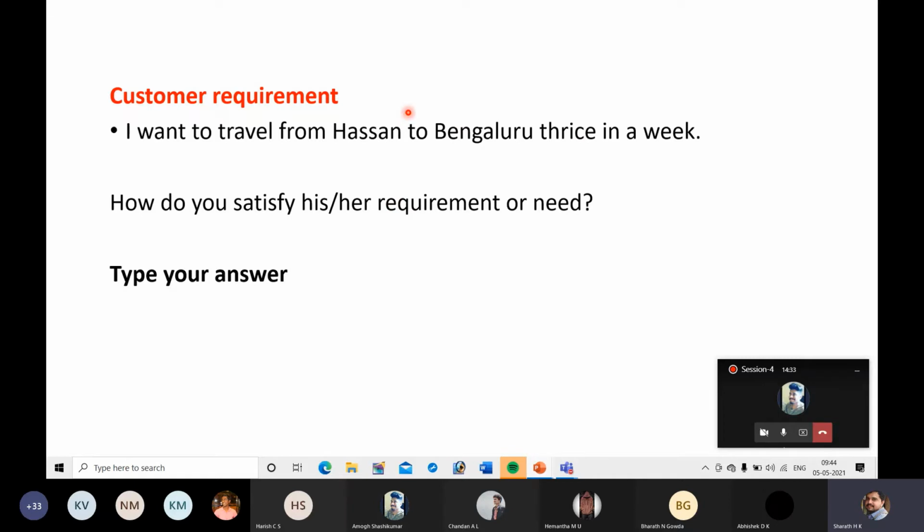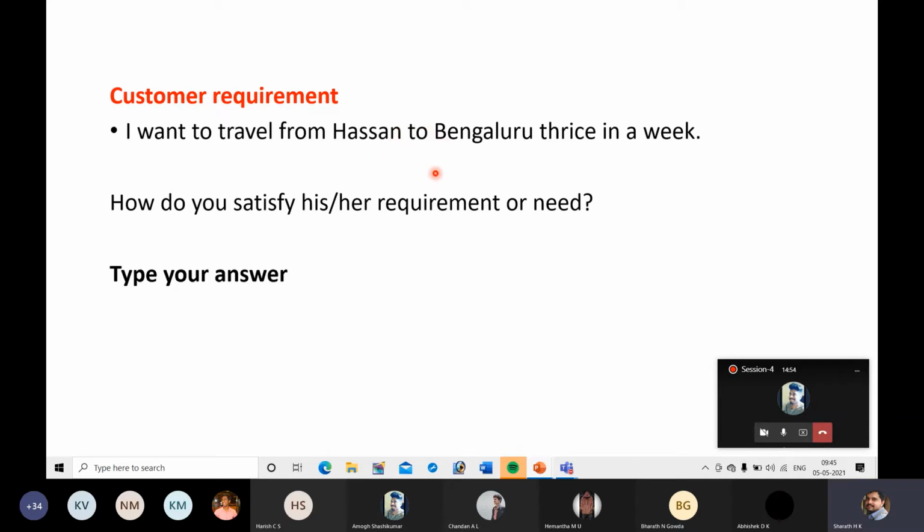Suppose without knowing all these details you go for designing a system. You may design a new car to satisfy his need, and once you go back to the customer, he may say, I don't want a car.